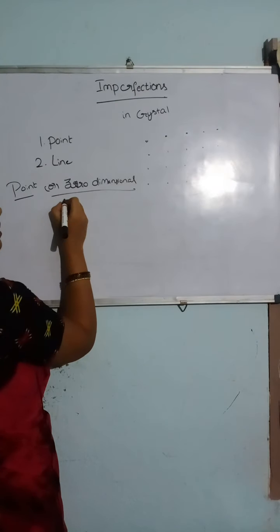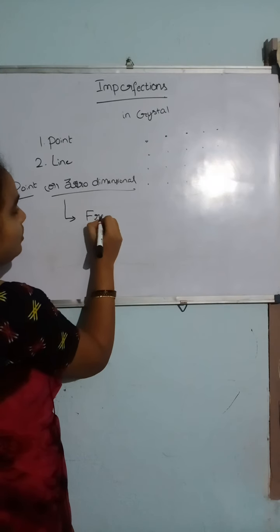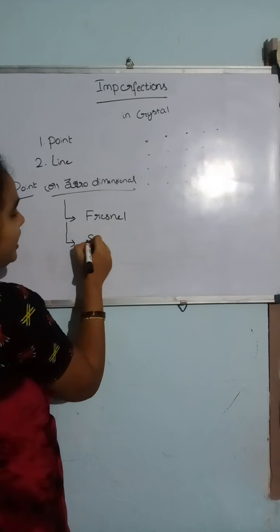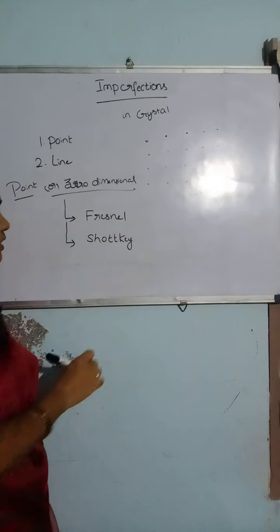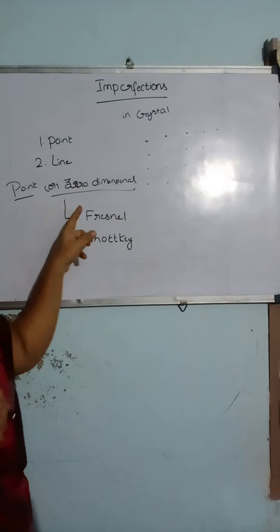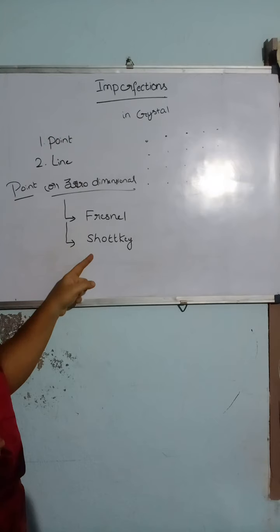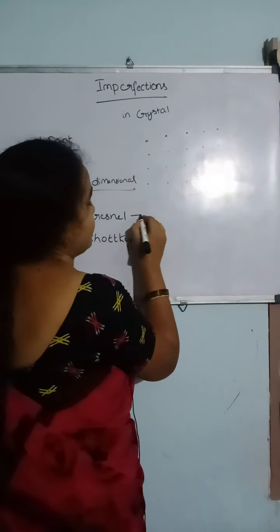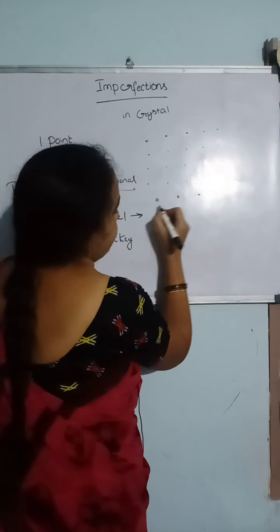Under these point imperfections there are two types. Further they are divided into two types: Frenkel imperfections and Schottky imperfections. Point or zero dimensional imperfections are categorized as Frenkel or Schottky imperfections. Frenkel imperfection means if there is any crystal.